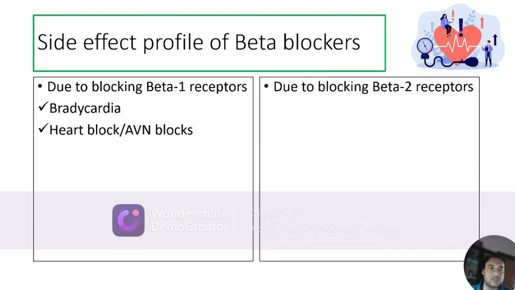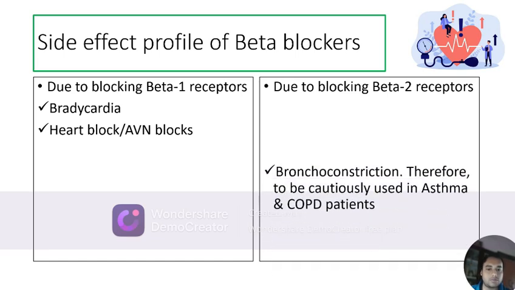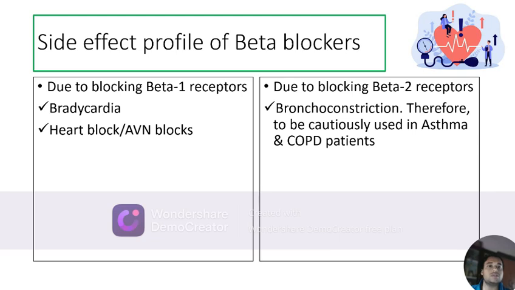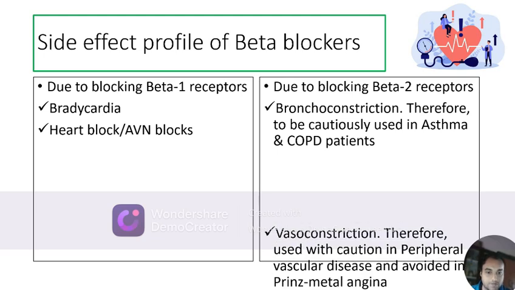Beta 2 receptors are present on the vascular smooth muscle, on the bronchial smooth muscle, on the liver, and other regions of the body. So, working on the bronchial smooth muscle, beta blockers can precipitate bronchoconstriction. Therefore, they are to be cautiously used in asthma and COPD patients.